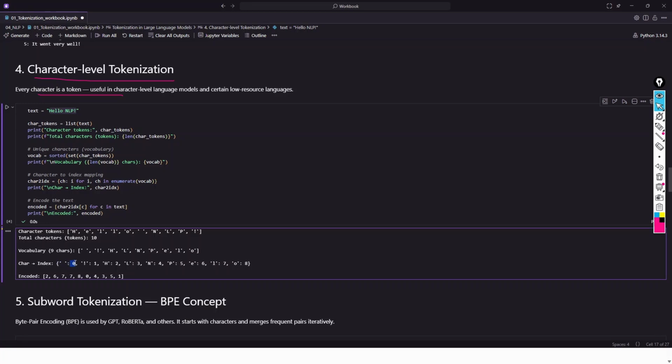Whatever token IDs you were seeing are these. For space, we have assigned token ID 0. For exclamation mark, we have assigned token ID 1. For H, it is 2. For L, it is 3. So this is an incremental integer number. This is our vocabulary, and this is our tokenization. Here each token and its respective token ID has been assigned. Our encoded format will be 26778043521, where each number represents a token ID. So if you see, 2 is for H, 6 is for E, and that way our entire text has been represented as an encoded tokenized sequence.